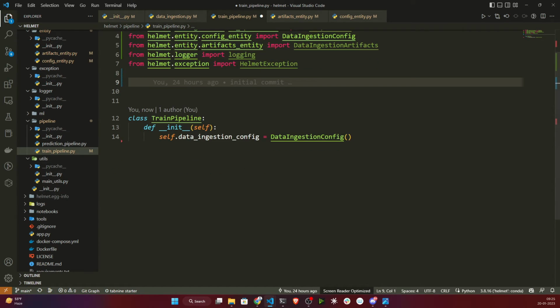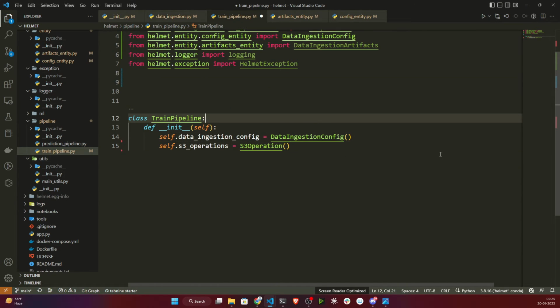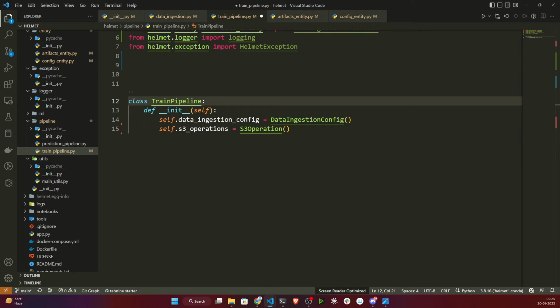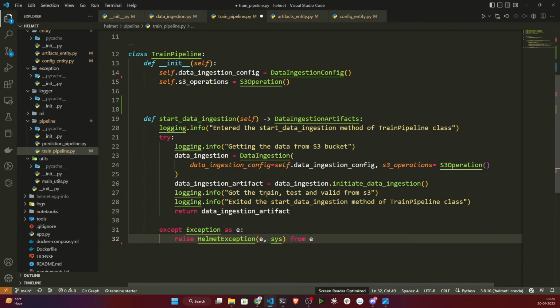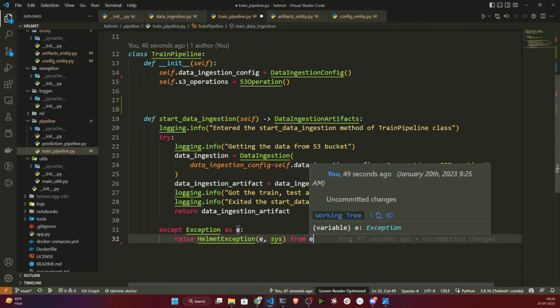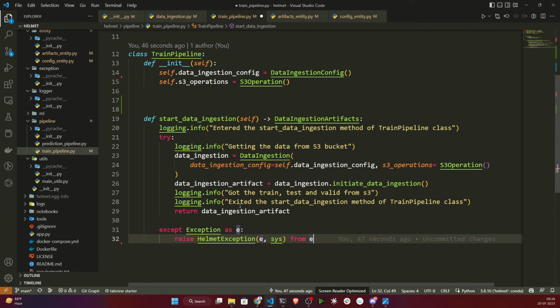Now what I will do, I will come here and I will also initialize my S3 operation, because S3 operation we haven't initialized. Now I will start my data ingestion method. So there is one method I have to write called start data ingestion. Here I just need to initialize this data ingestion method. So actually this will start your data ingestion pipeline.